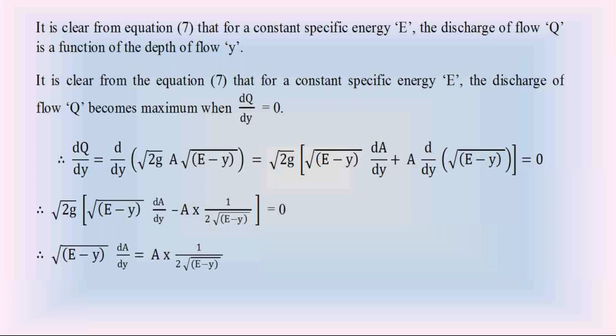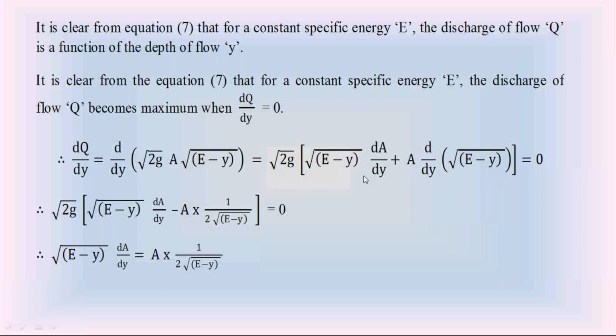So this d by dy of root e minus y, this differentiation is 1 divided by root e minus y into minus 1. Simplify this differentiation carefully.